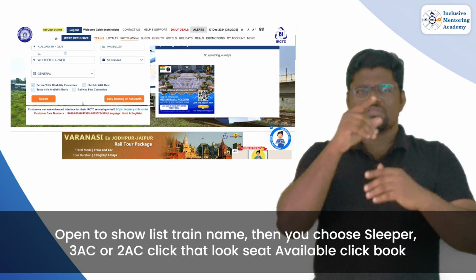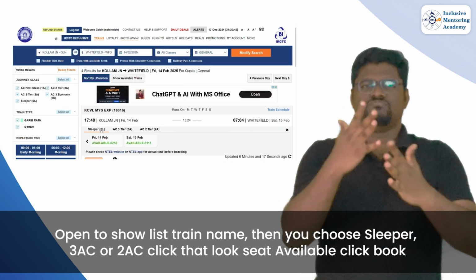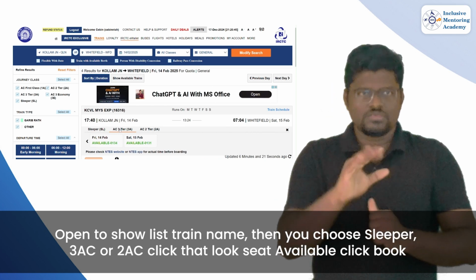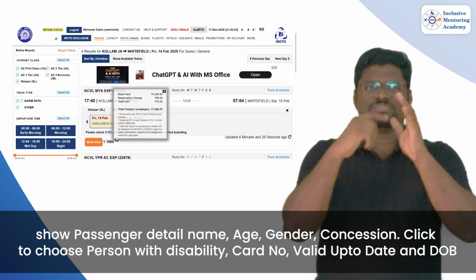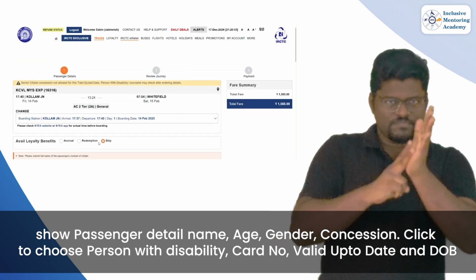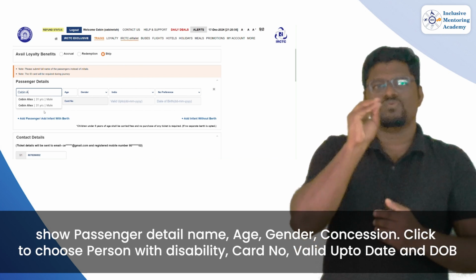It opens to show the list of train names. Then you choose Sleeper, 3 AC or 2 AC. Click that, look at seats available, and click Book. It shows passenger details: name, age, gender, concession. Click to choose person with disability, then enter the card number, valid up to date and DOB.